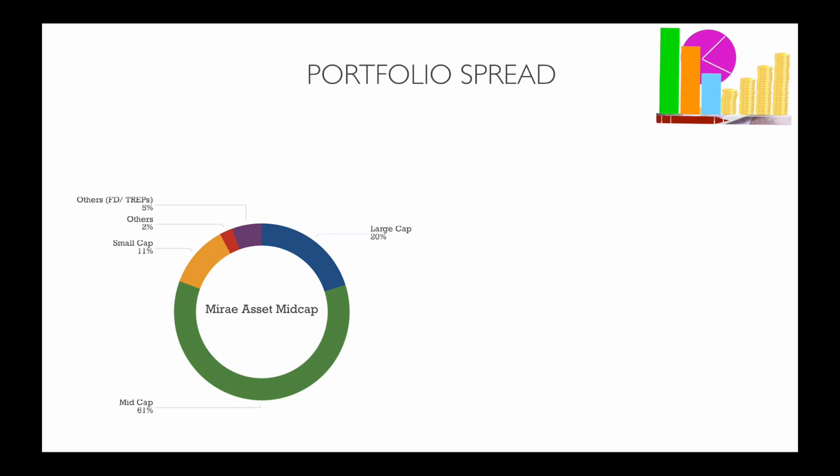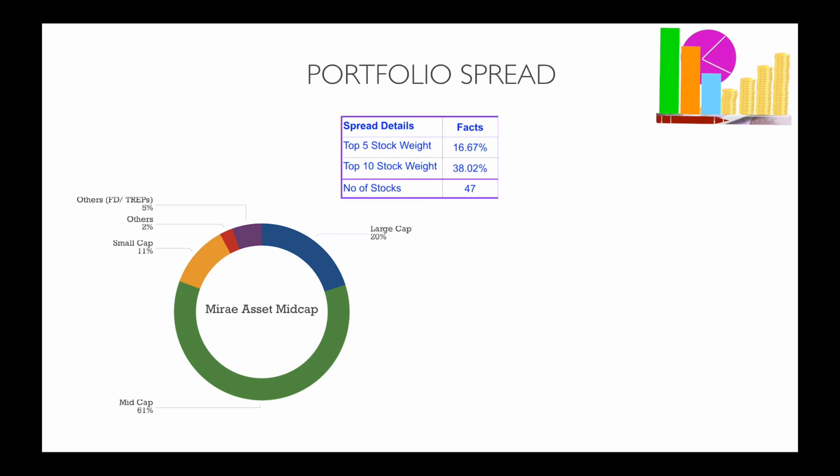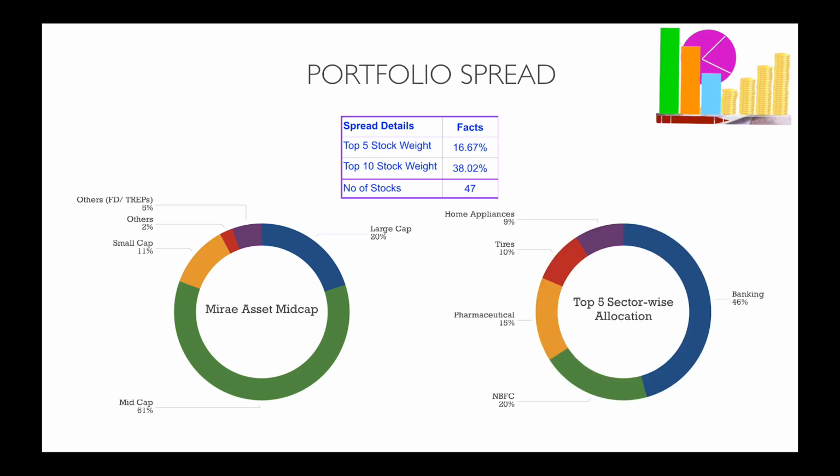The fund has invested in 47 stocks. The top 5 stocks account for 16.67% of the fund value, while the top 10 stocks' weight is 38.02% of the fund value. If we look at the sector allocation of this fund, the banking sector takes a major portion of the investment. 46% of the value of equity is invested in the banking sector.